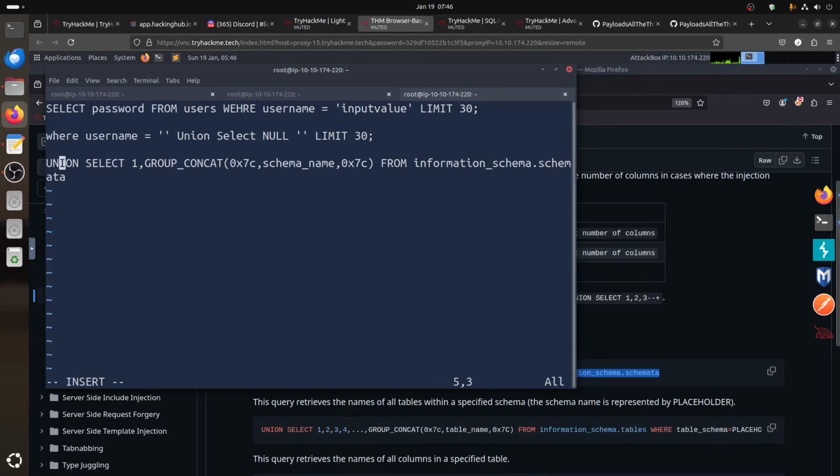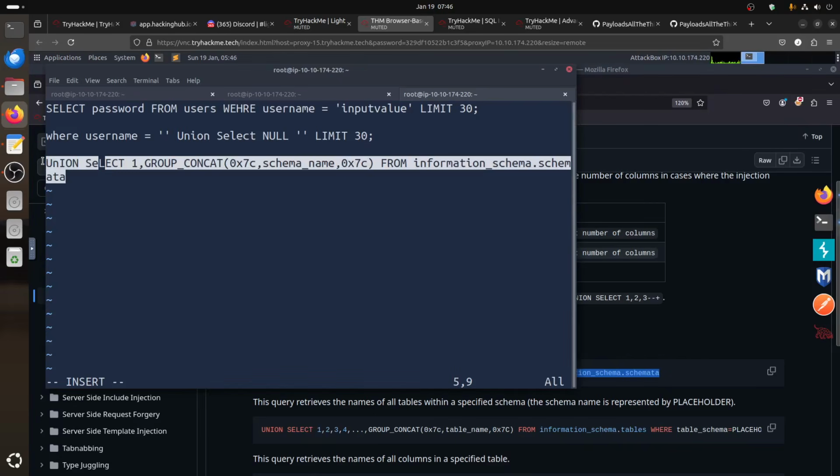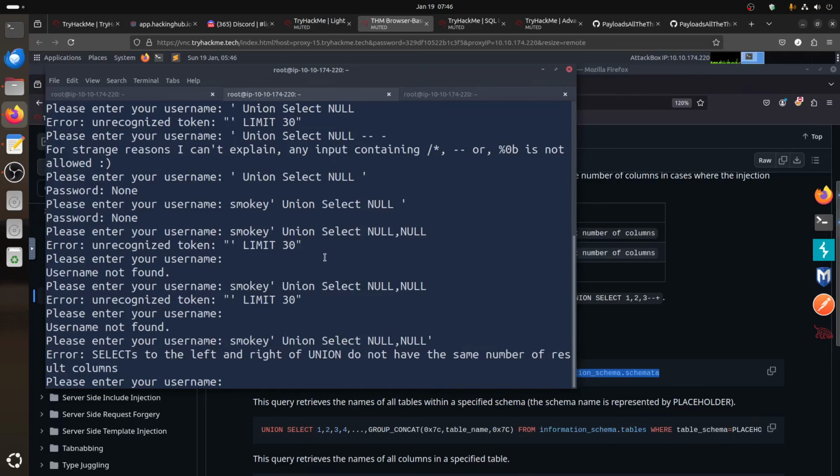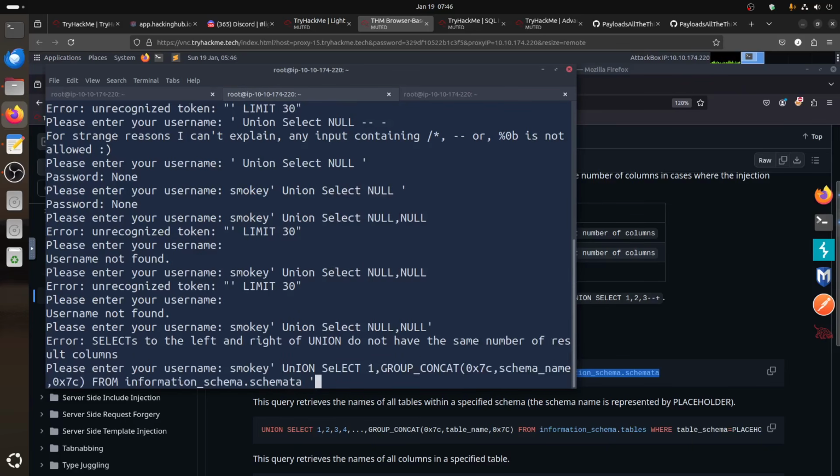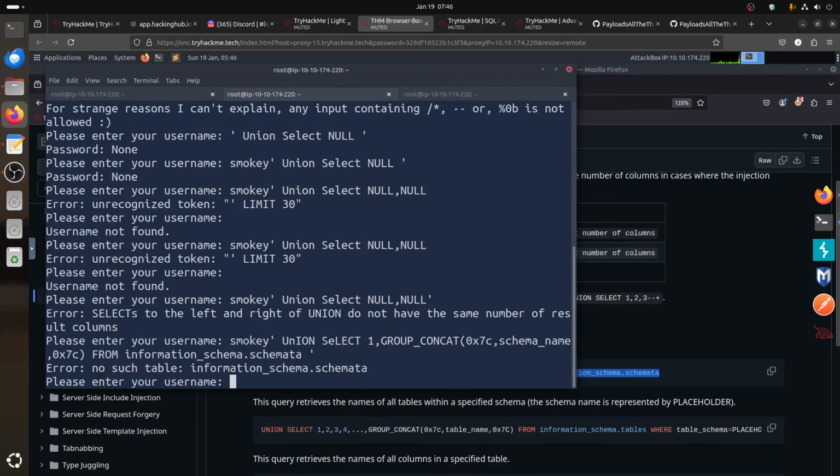Remember, we need to play with the union and select, because it's filtering the cap letters. So you copy this and I come there and say Smokey union select, but remember we need to add that thing at the end. Now it tells me no such table information schema.